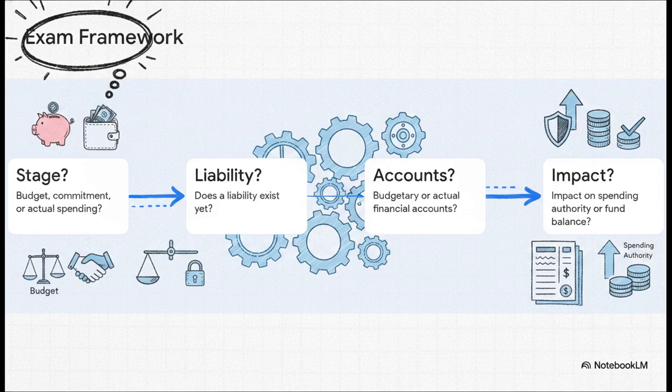Step 1. Ask yourself, what stage are we in? Are we at the budget, the commitment, or the actual spending phase? Step 2. Is there a liability yet? Step 3. Are we dealing with temporary budgetary accounts or actual financial accounts? And Step 4. What's the impact? Are we merely impacting spending authority, or are we hitting the actual fund balance? Applying this framework systematically is exactly how you're going to stop yourself from falling into the examiner's classification traps.